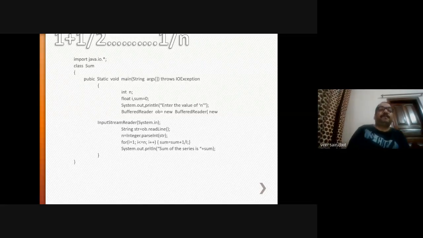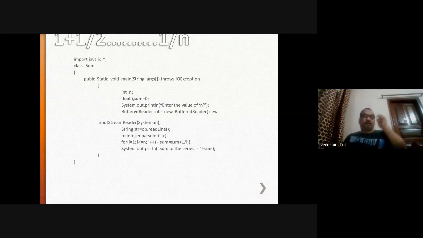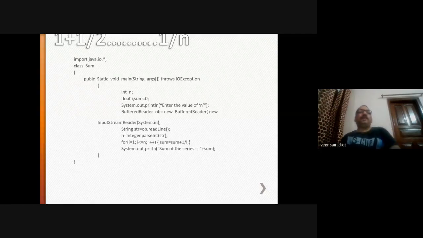In this program, import java.io.*, right? We are importing a package, the input output package. In the previous class, I told you that there is one package that is by default imported. Can you name that package? Anyone?